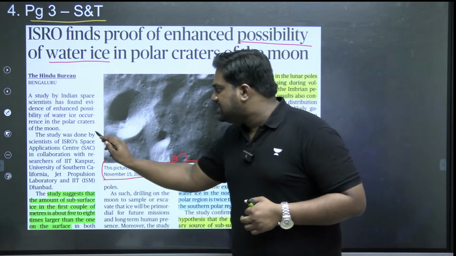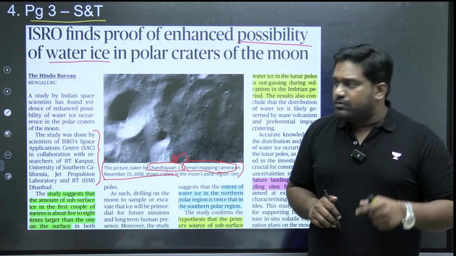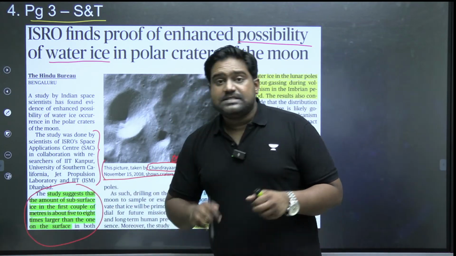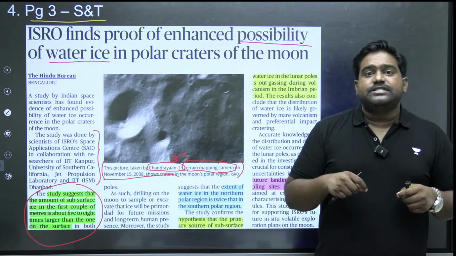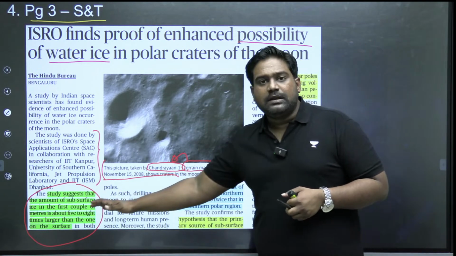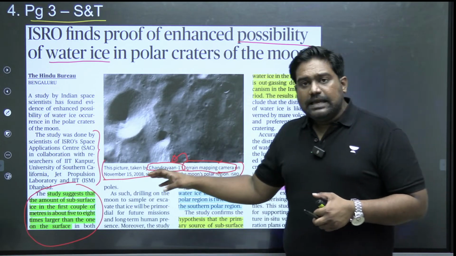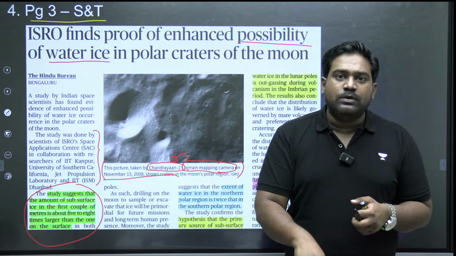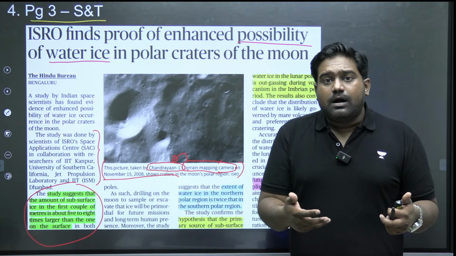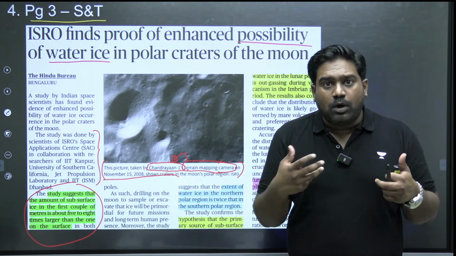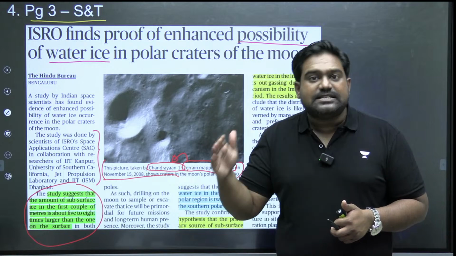According to this study led by the Space Applications Centre, which is one of the research institutions under ISRO, Indian scientists have found that the amount of subsurface water ice within the lunar surface is many times higher than the water ice crystals found on the top layer of the surface. Which basically means if you dig a few feet into the lunar soil, you are going to see a greater volume of water ice crystals, many times higher than on the surface.